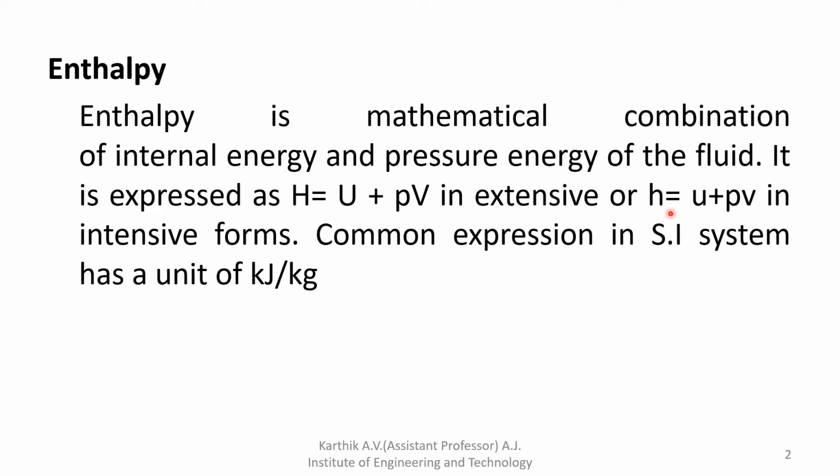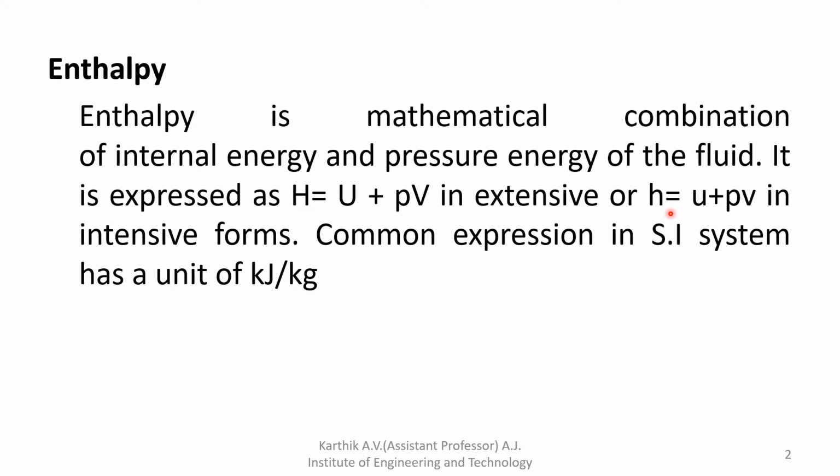Capital V is the actual volume. The small v is the specific volume. How to define specific volume? Specific volume is the ratio of actual volume divided by mass.